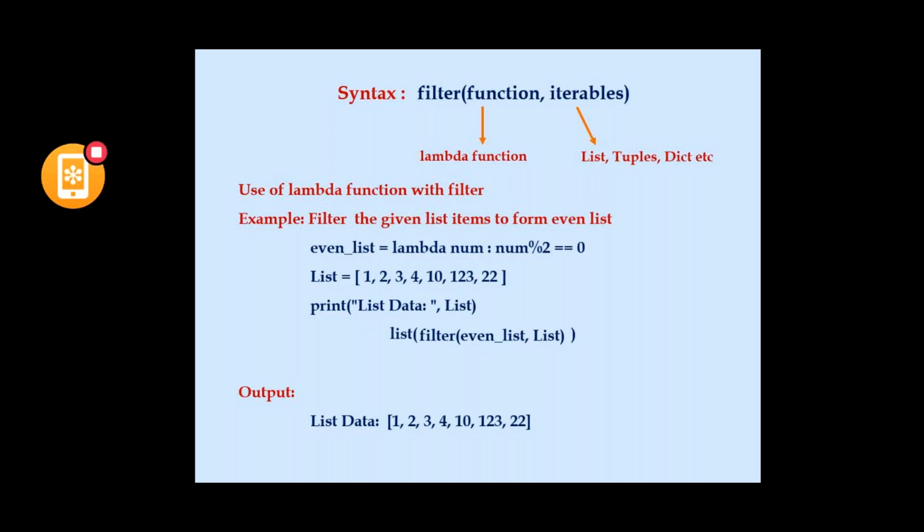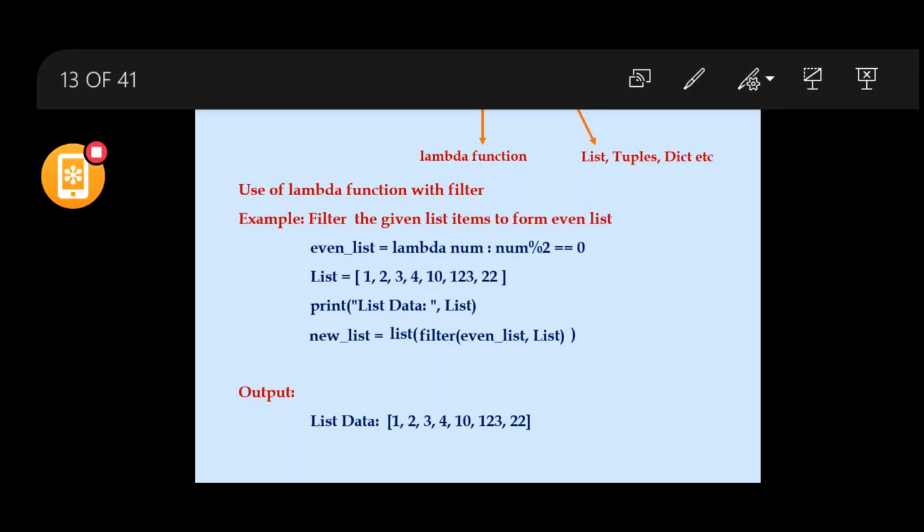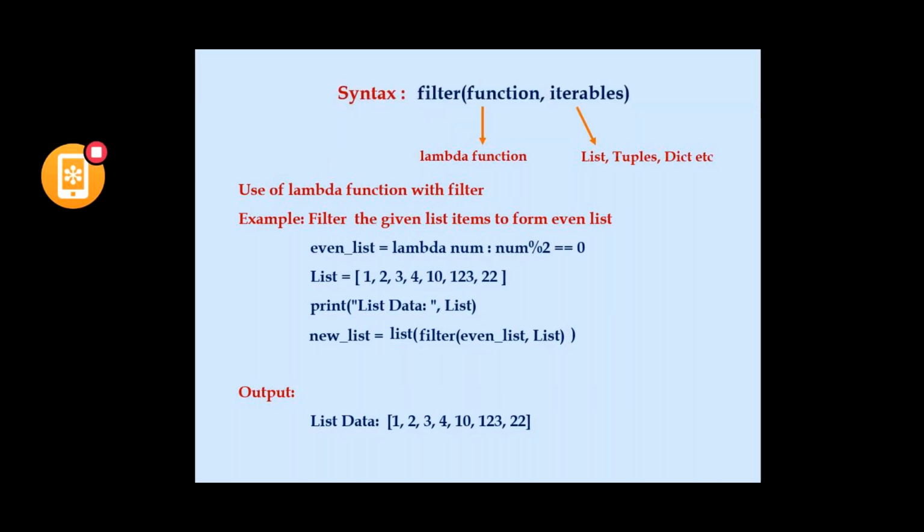Now I am typecasting with a list. My target is to get the even list, so I am typecasting the filter result with list, and assigning the obtained list to a new list. I am printing the new list.